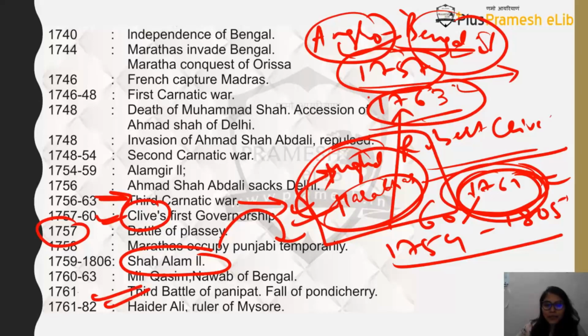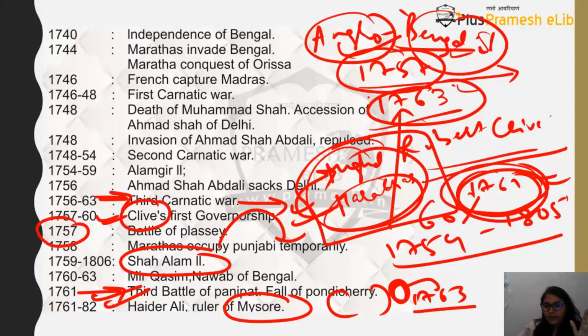There's the third battle of Panipat, as I told you, 1761, and after that we have one important state coming into the picture, which is Mysore. There are three Carnatic wars happening first, and they end in 1763. In this brief period of time between the second and third Carnatic war, you will find the Battle of Buxar, Battle of Plassey, and third Battle of Panipat also happening. After this, from 1762 onwards, Mysore has come into the picture. And why are Mysore, Bengal, Sikhs, etc. coming into the picture? Because these are independent kingdoms which have carved themselves out of the bigger Mughal empire.